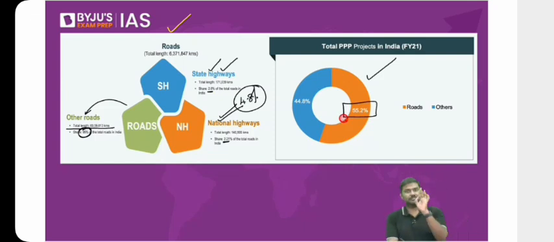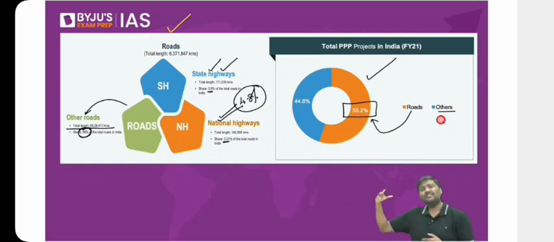Most of the PPP projects, more than 55% of the PPP projects at the union level are within the road segment. So what is this others? Airport, port, etc. Power sector. In many other sectors, we have PPP. But most of the PPPs are there in the road sector. And please remember the next point as well, because I'm discussing PPP. Most of these PPP projects are concentrated in a few of the states in India, such as Tamil Nadu, Maharashtra, Karnataka, Gujarat, etc. Right, so this is the discussion. Please remember the point here.